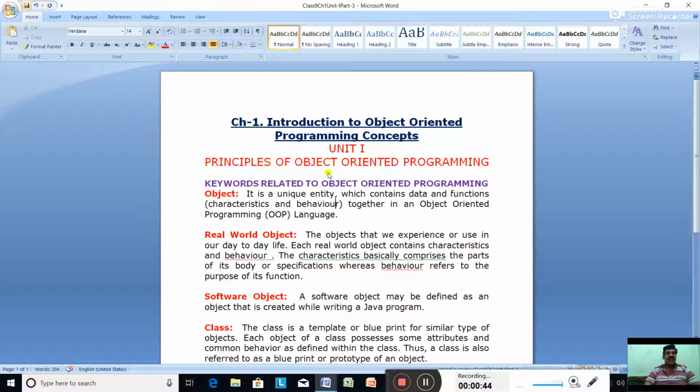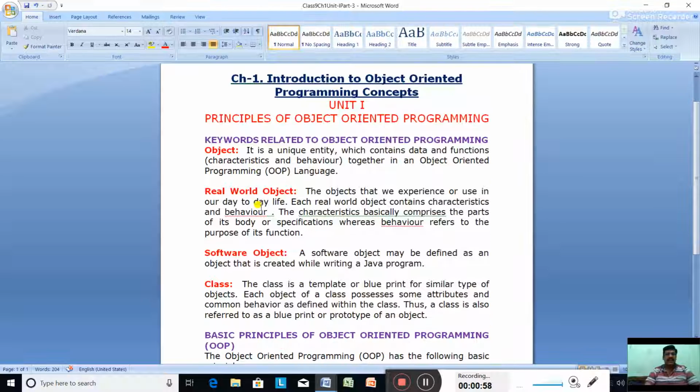So once again, what is an object? Object is a unique entity which contains data and function together in an object-oriented programming language, where data means characteristics and function means behavior.